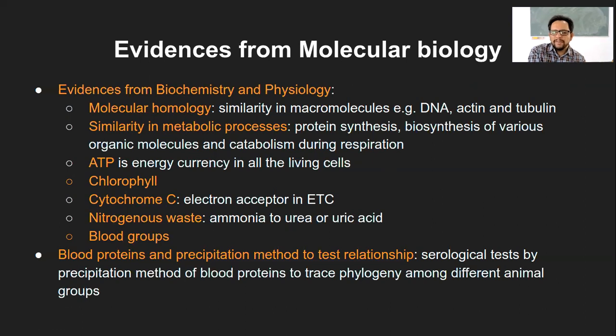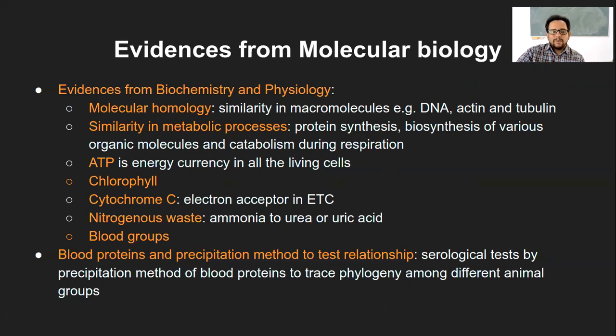We have even seen there are different types of antigen, like the MN antigen, which is present in humans and is more prevalent in the ape category. So blood group wise we have quite a lot of similarity, and that again proves the evolutionarily conserved nature of various organisms.